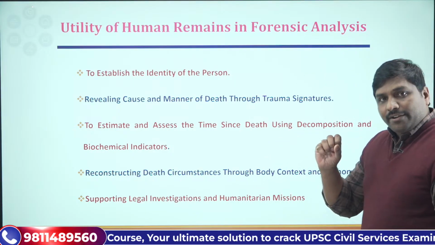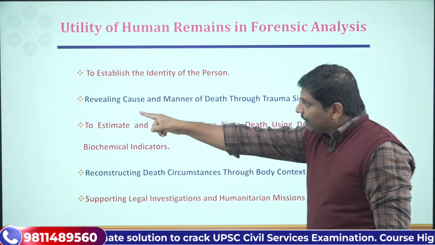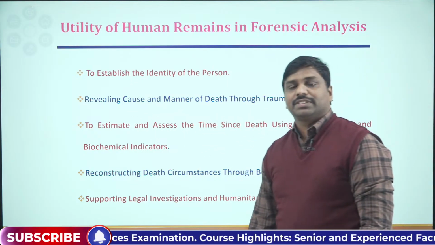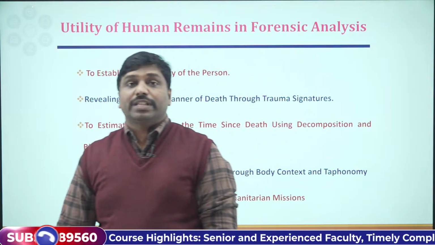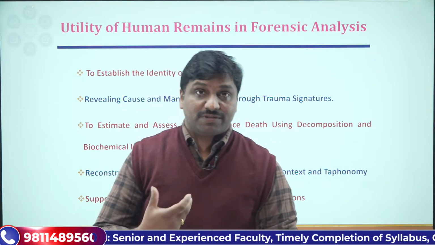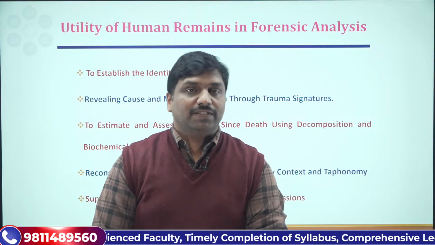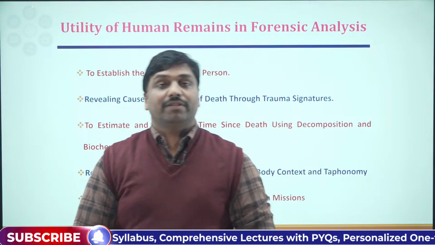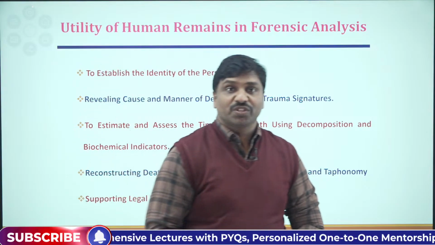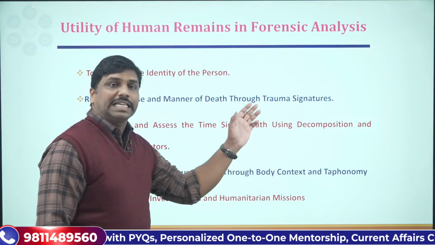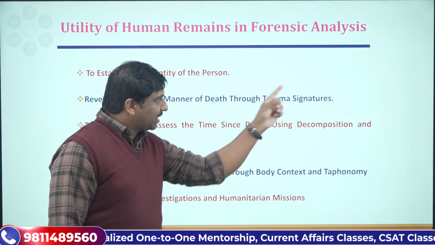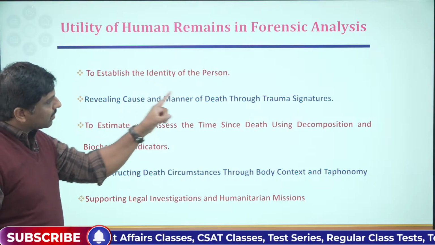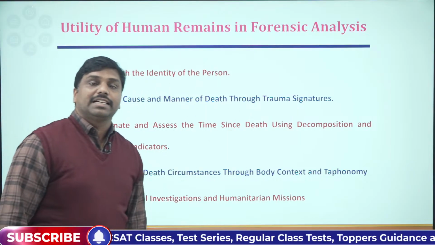Second, with the help of human remains, we can reveal the cause and manner of the death. There could be a lot of trauma signatures that we can see on the body of the deceased person, the victim. In such cases, by analyzing the trauma signatures, we can systematically reveal the cause of the death and the manner of the death.